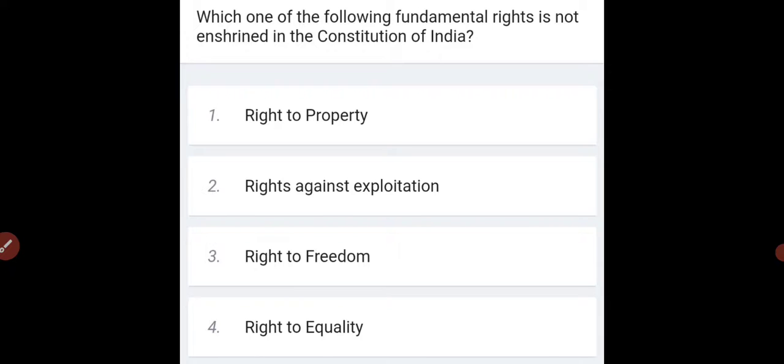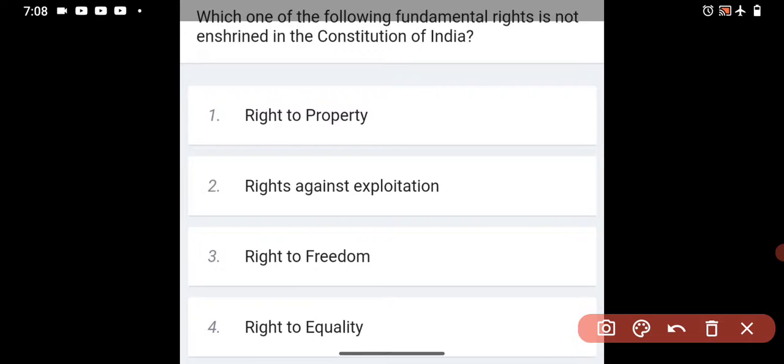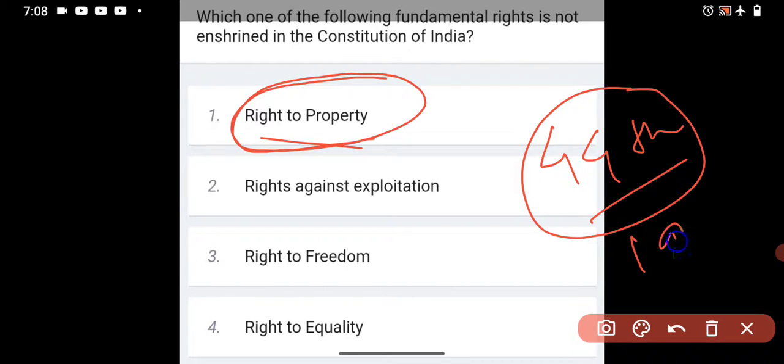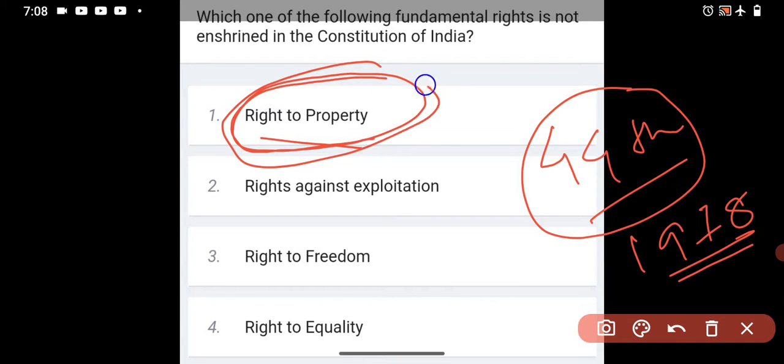So we know about the right to property. Right to property was a fundamental right before the 44th Amendment. In the 44th Amendment, year 1978, we removed right to property from fundamental rights. So right to property is now a constitutional right. So the answer is right to property.